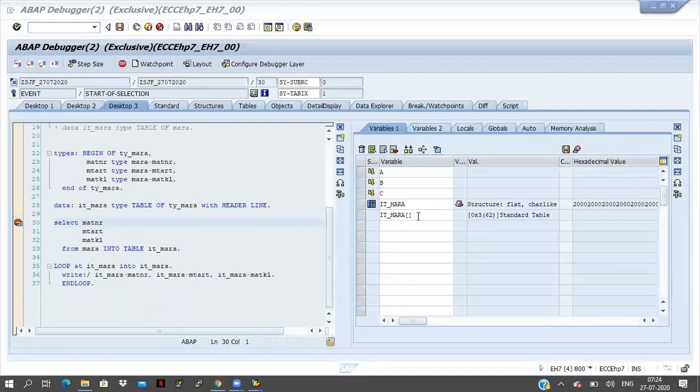So in this case, what is internal table and what is work area? Here a hat symbol is coming, right? So this is the work area. Now here some brackets are coming after itmara, open brace, close brace. This is the internal table name. So this is the way to identify the internal table name and work area name.